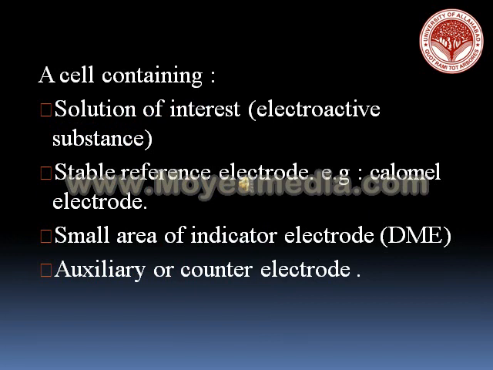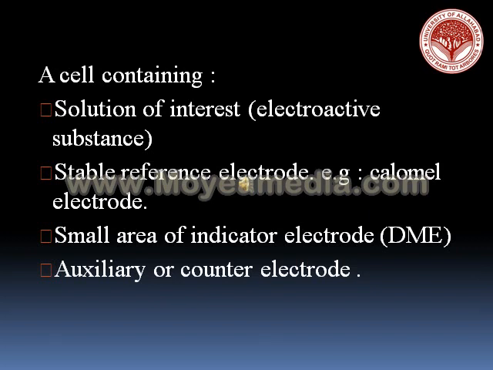The polarographic cell contains a solution of interest, a stable reference electrode, a small area indicator electrode, and an auxiliary or a counter electrode. Apart from all this, we have the supporting electrolyte, like potassium chloride, added to the sample solution to eliminate migration current. The oxygen present in the sample solution is removed by passing nitrogen or using alkaline pyrogallol solution.